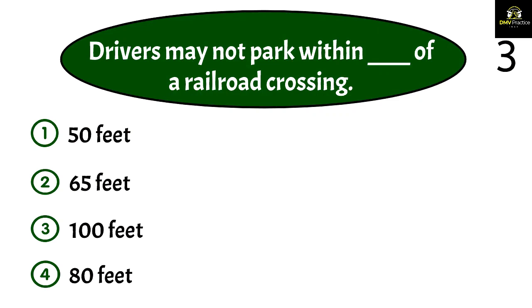Question 3. Drivers may not park within what distance of a railroad crossing? 1. 50 feet, 2. 65 feet, 3. 100 feet, 4. 80 feet. The correct answer is 1. You should not park within 50 feet of a railroad crossing. An improperly parked vehicle may cause a crash.